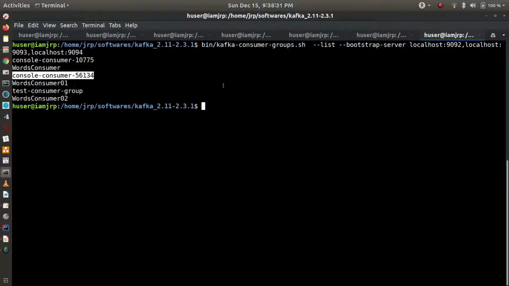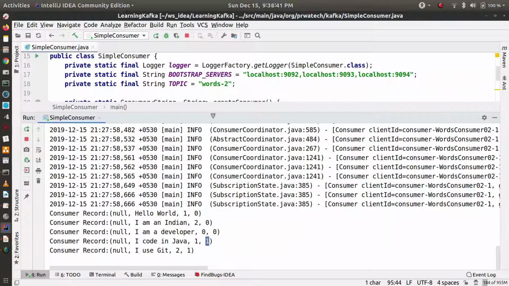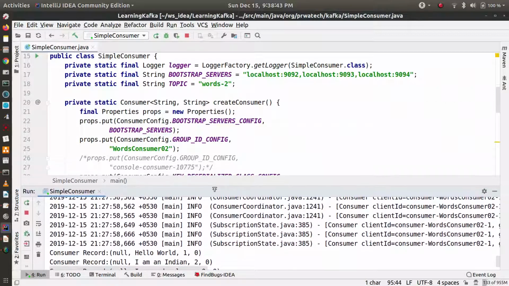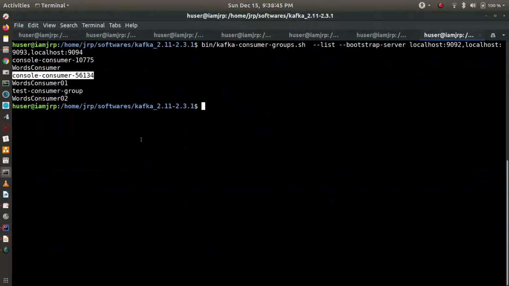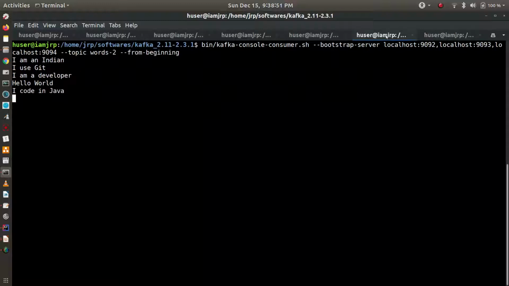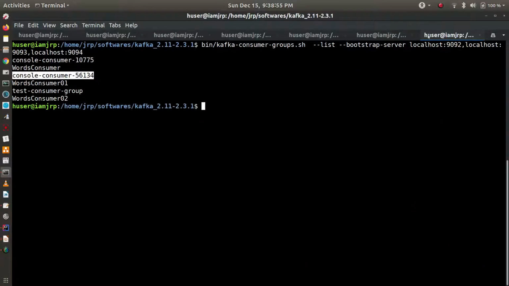You can use the describe command, but I'm not sure it will show the details. But yes, from this, because I had already run one console consumer, 10775, this new one must be the consumer group for this console consumer.